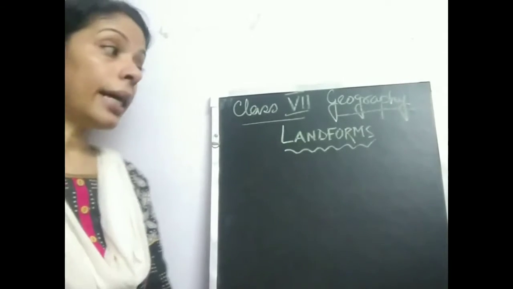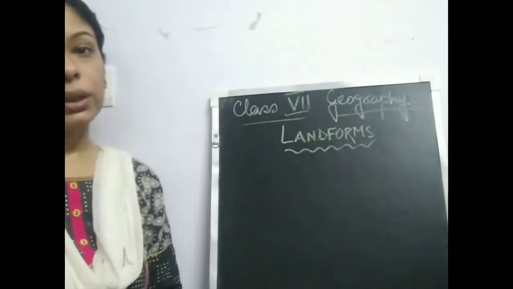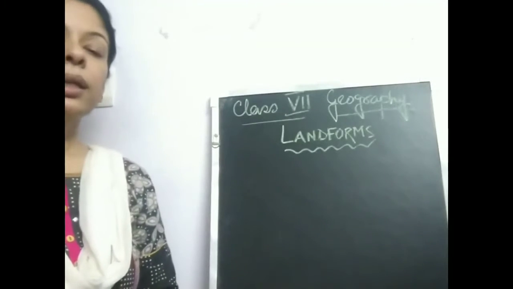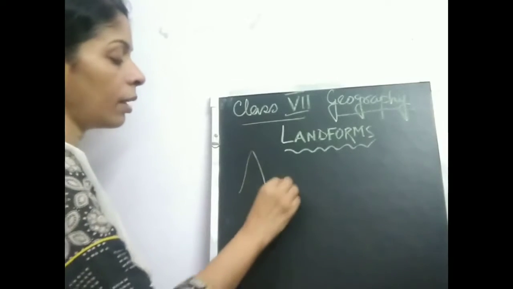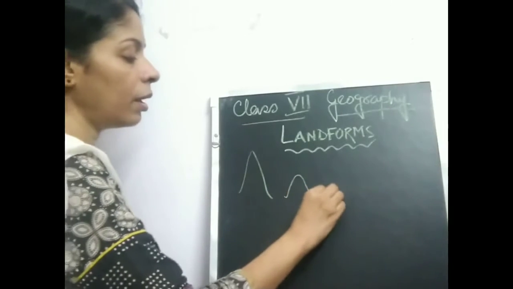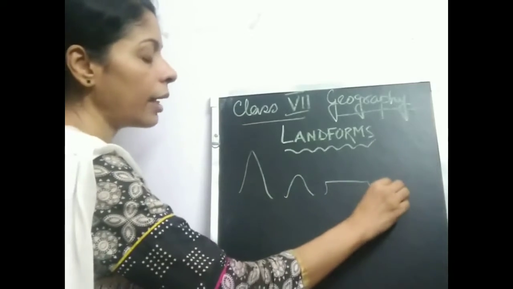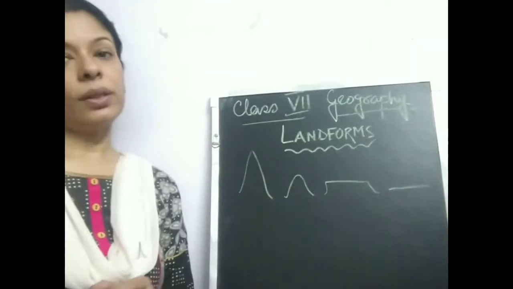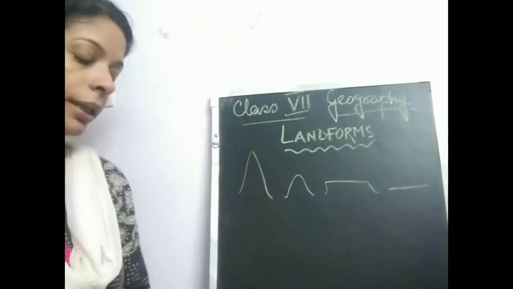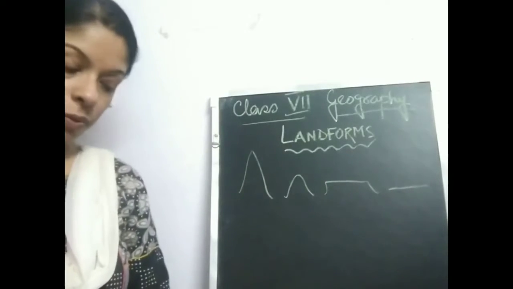Now if we try to define landform, then we find that the different forms or types of land that we see on the surface of the earth are termed as landforms. That is, we see a mountain, we see a hill, we see a plateau, and we see a plain land. So these different types of land that we see on the surface of the earth are termed as landforms.